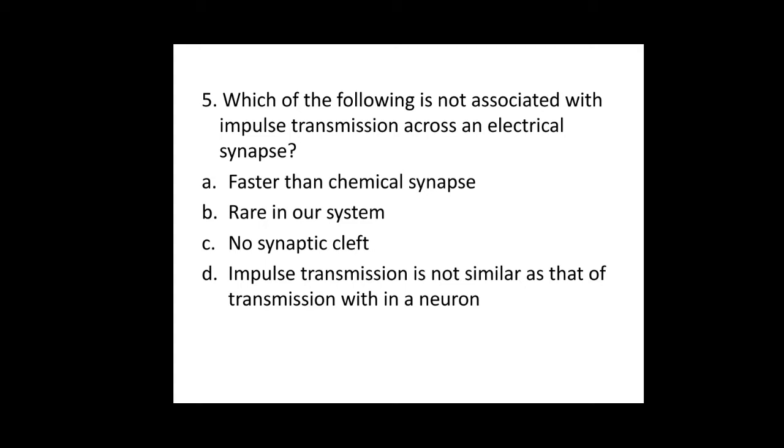option D, because electrical synapses are faster and they are rare in our system. And I have told you the space, that is the synaptic cleft, is almost reduced, because the space between presynaptic and the postsynaptic is 0.2 nanometer. That's why option D is the correct answer for the fifth question: impulse transmission is not similar as that of transmission within a neuron.